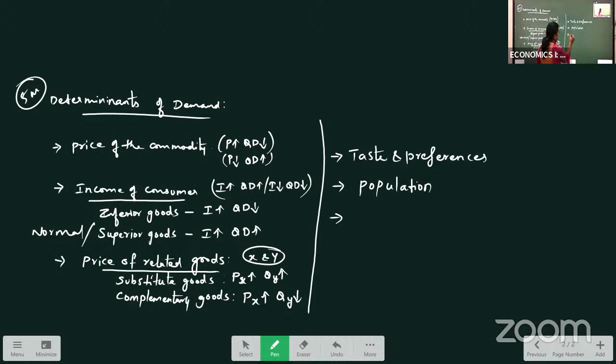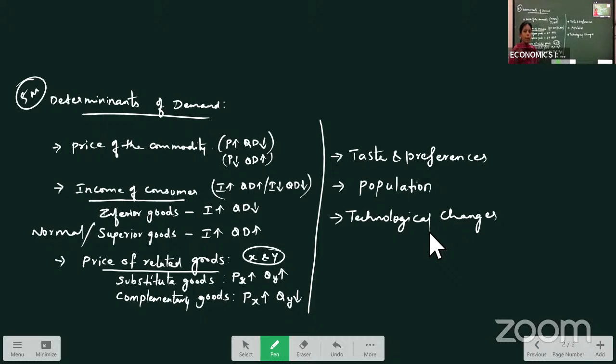Then technology. What type of technical changes can we say here? Technological changes. So when there is a change in the technology, we don't want to prefer old technology products.